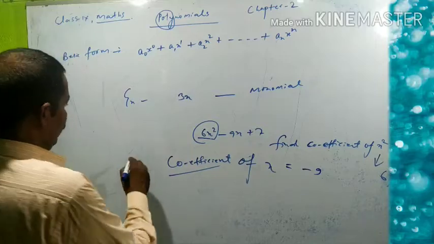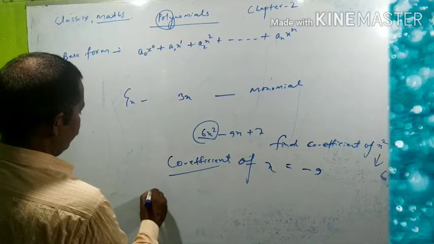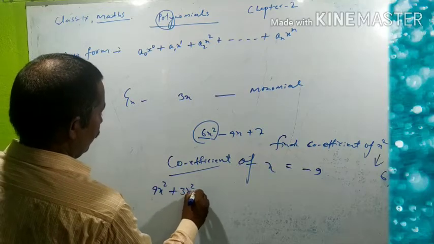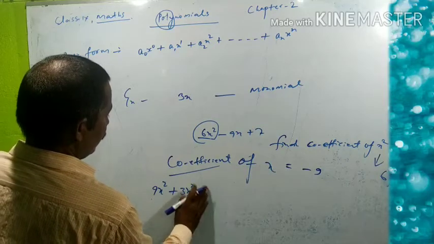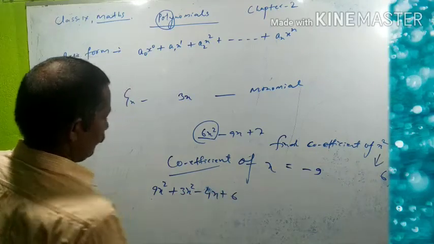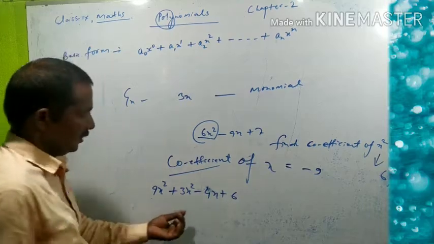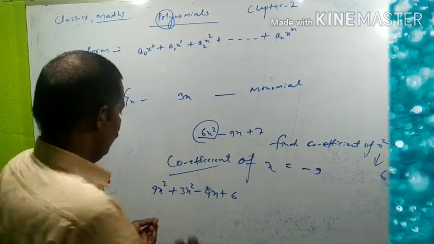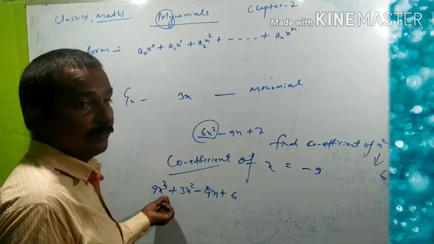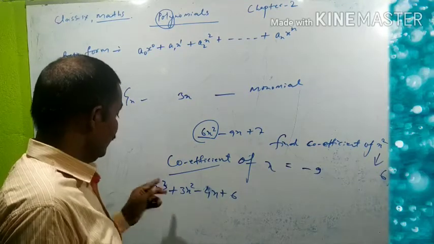Another example you take now. Suppose another example is here. 9x cubed plus 3x square minus 4x plus 6. Suppose you are asked here, what is the coefficient of x cubed in this term?